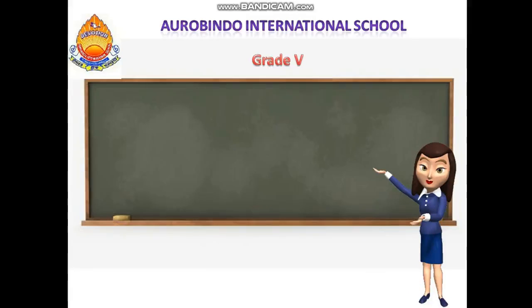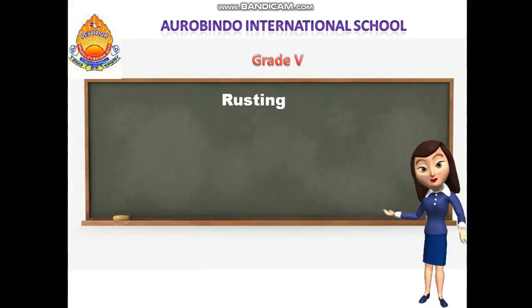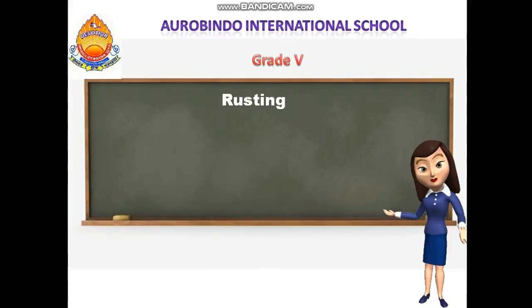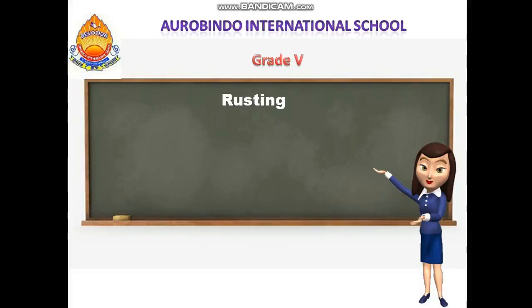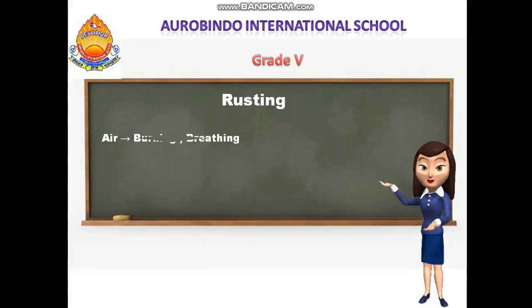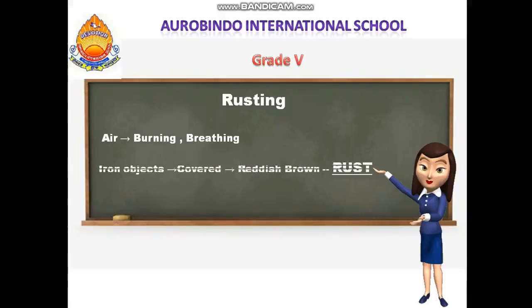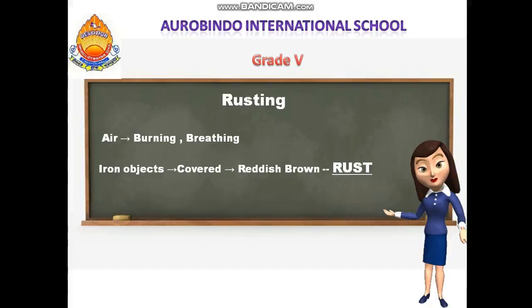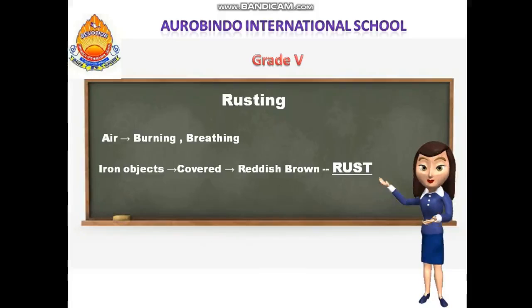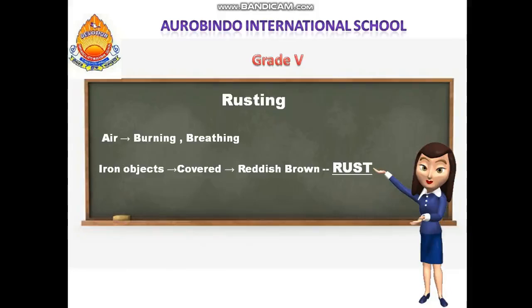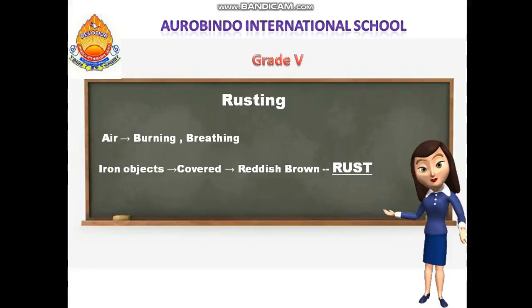Okay. Air is also used in burning and breathing, and this process is known as rusting. Objects made of iron get a reddish brown substance that is known as rust. Rust, we will tell it as thuru. When iron materials come in contact with water, then we will say the object has rust.